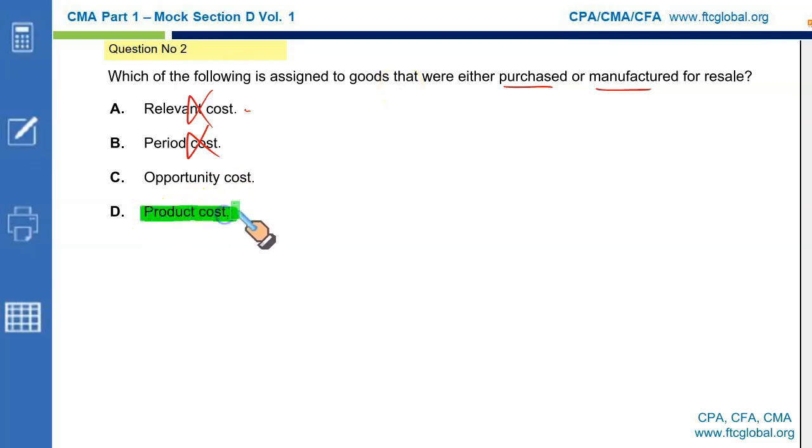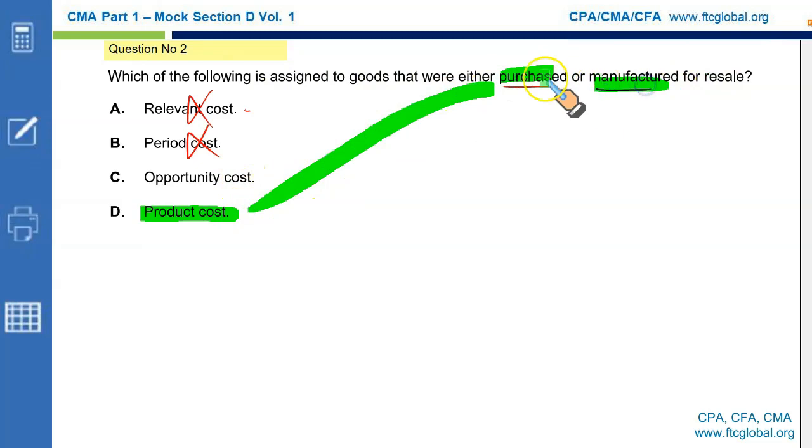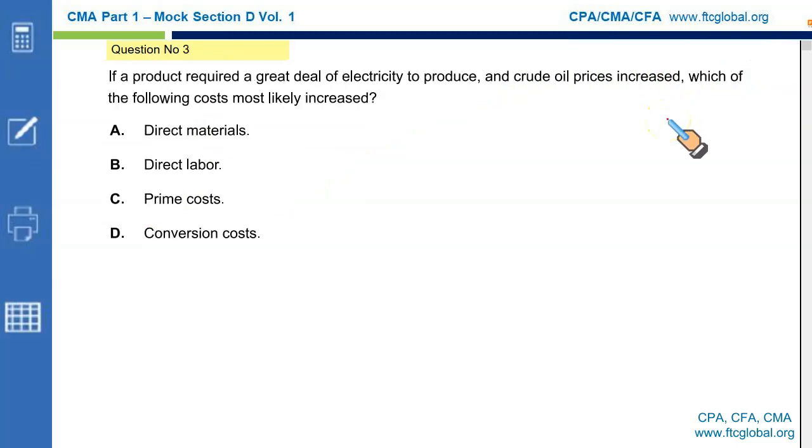Product cost, yes. Which of the following is assigned to goods that were either purchased or manufactured for resale? Product costs are the costs for purchased components, purchased parts, purchased units, or the units manufactured within the company for resale. If a product required a great deal of electricity to produce and crude oil prices increased, which of the following costs most likely increased?